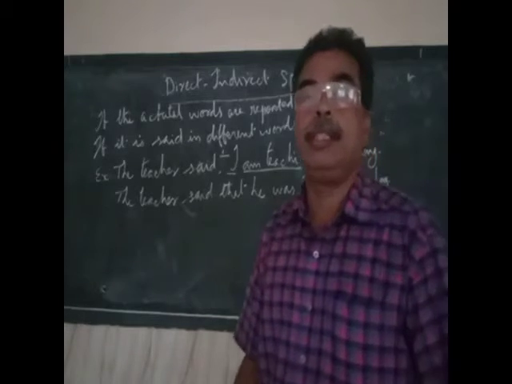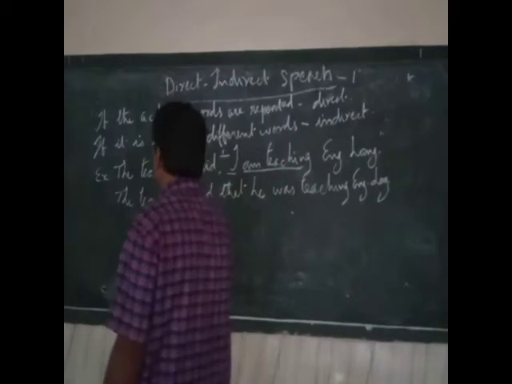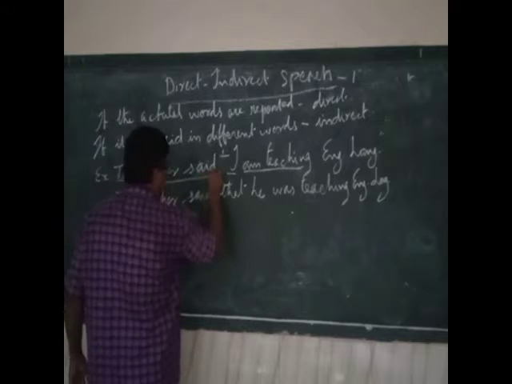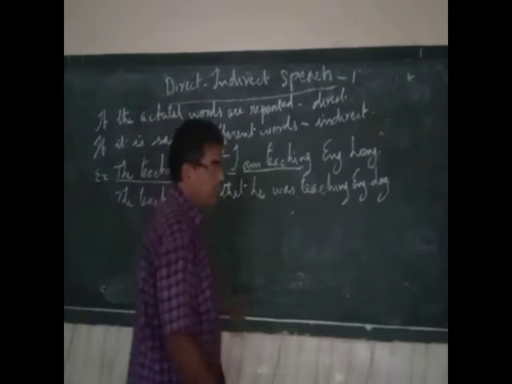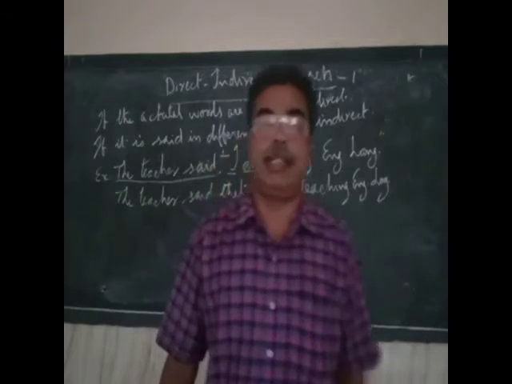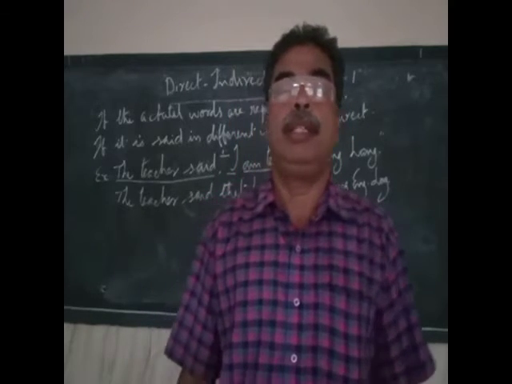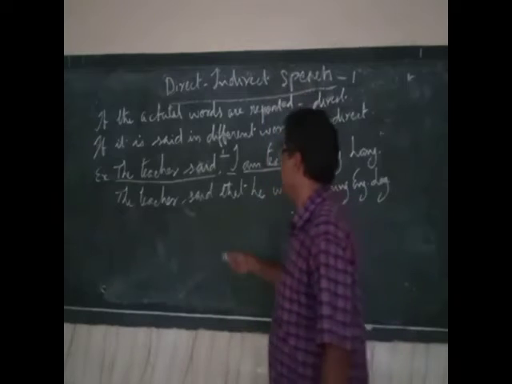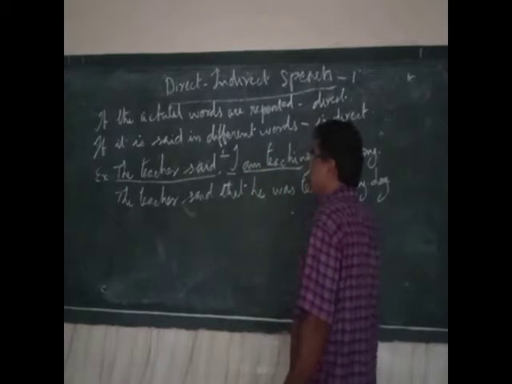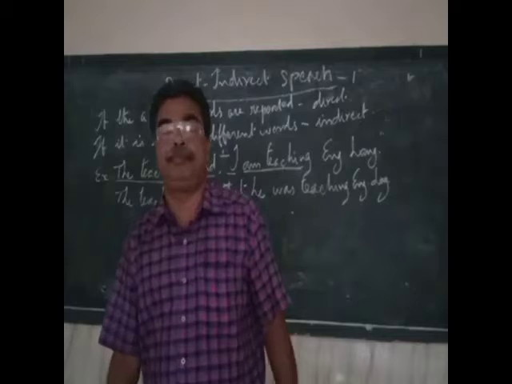This part is not said by the teacher. The teacher is only telling you during the class time, "I am teaching English." This is the actual words of the teacher. This is what the speaker actually said.